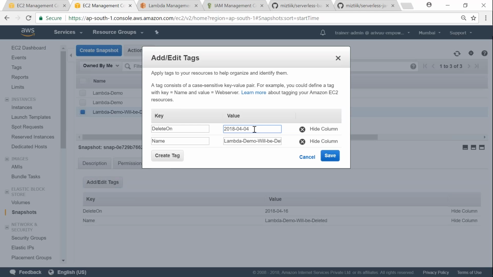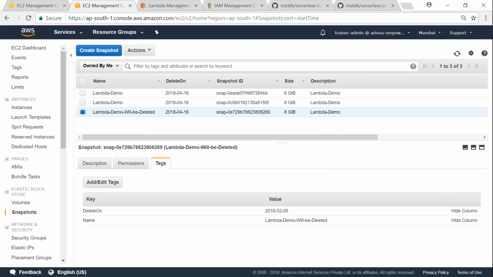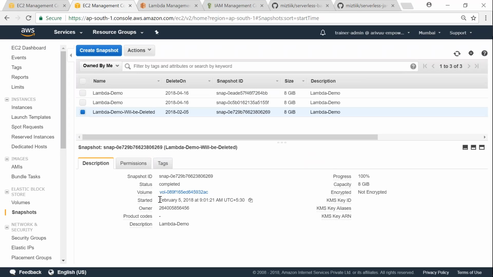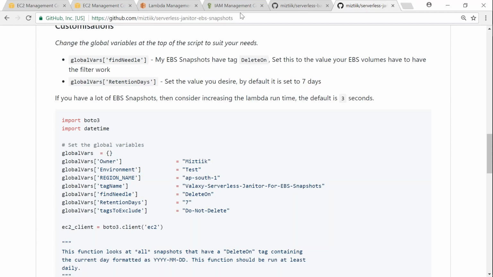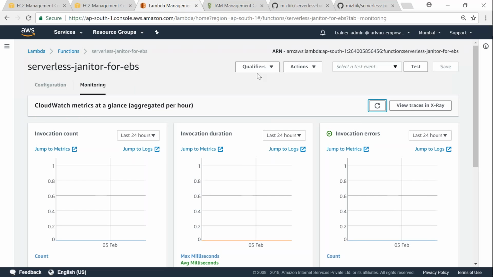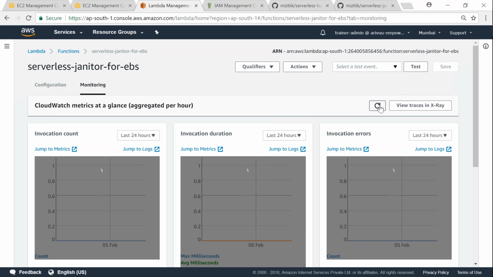The format is YYMMDD, correct? So this is going to be number 2. So that's the date, right? February 5th. Okay. So this snapshot will be deleted when my Lambda function triggers. So let's go ahead and wait for our Lambda function to trigger. Where is my Lambda? Here it is. Let me go to monitoring and hit refresh.